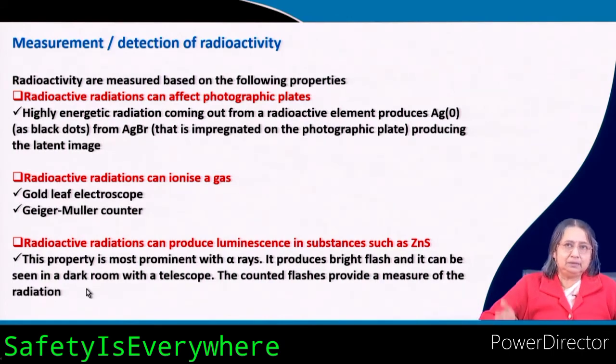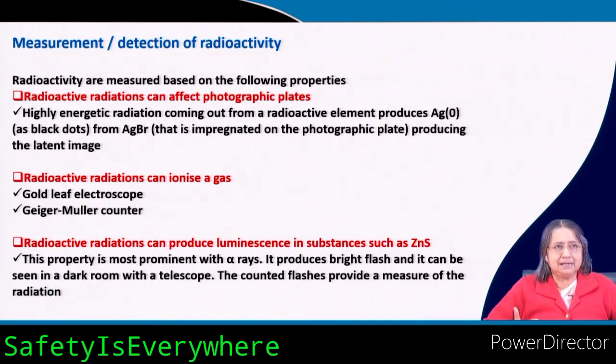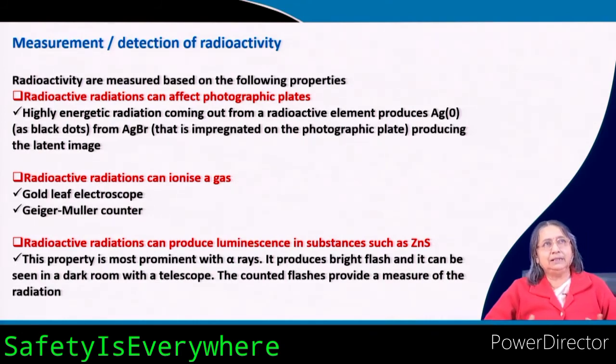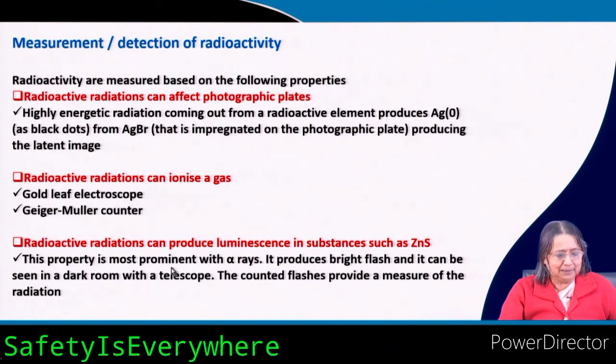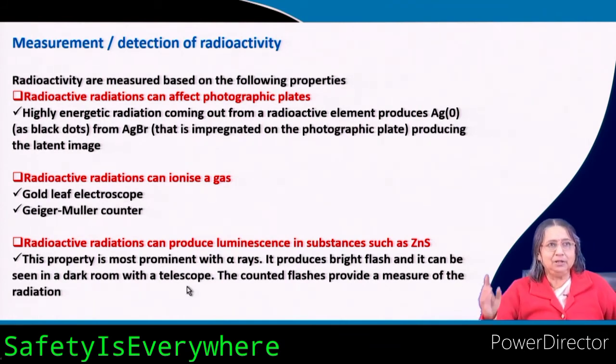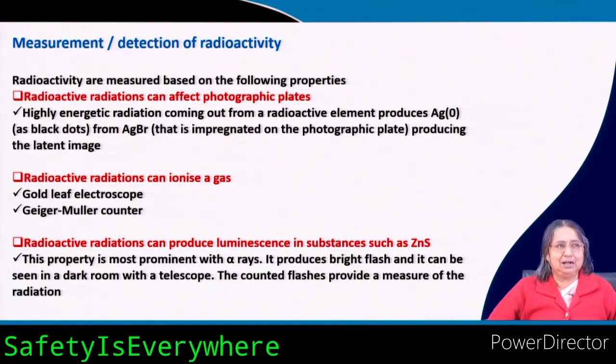So, there is a screen where zinc sulphide is there. When these types of rays come, they will produce a bright flash on the screen, and if you make the room dark, then you can see the flash. These are nothing but the radioactive radiations. By counting how many flashes are coming, you can tell how many radiations, how many particles are coming. So, this is one method.